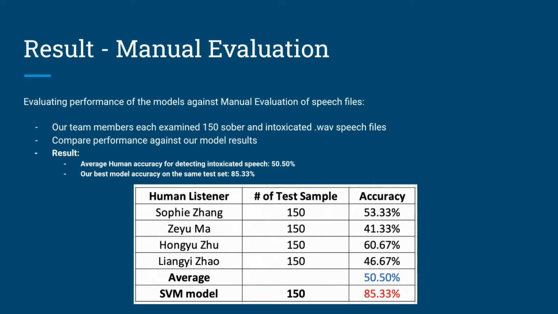We evaluate the performance of our models against manual evaluation of speech files. We conducted an experiment of a human listener manual speech detection session for testing evaluation. The results show that the accuracy of human listener detection of intoxicated speech is around 50%. This accuracy is usually low, especially when the speech language is not the native language of the human listeners. Thus, the results show our best model that runs on the same testing set performs much better than human listeners in speech intoxication detection.